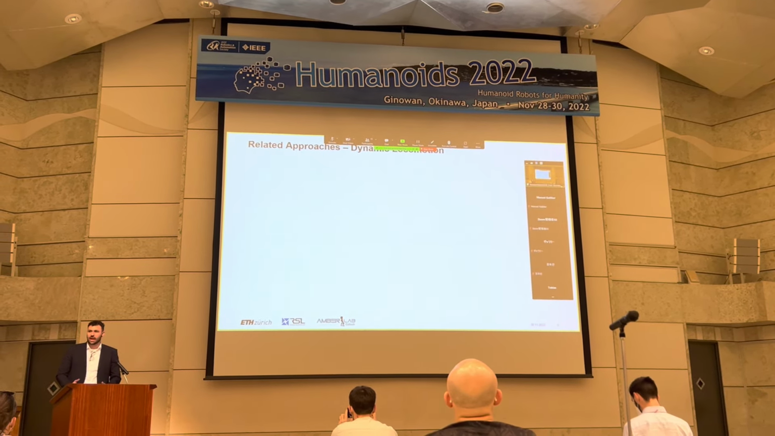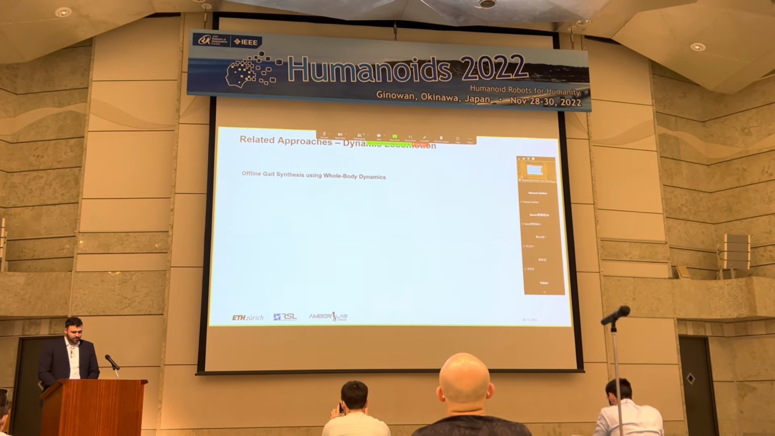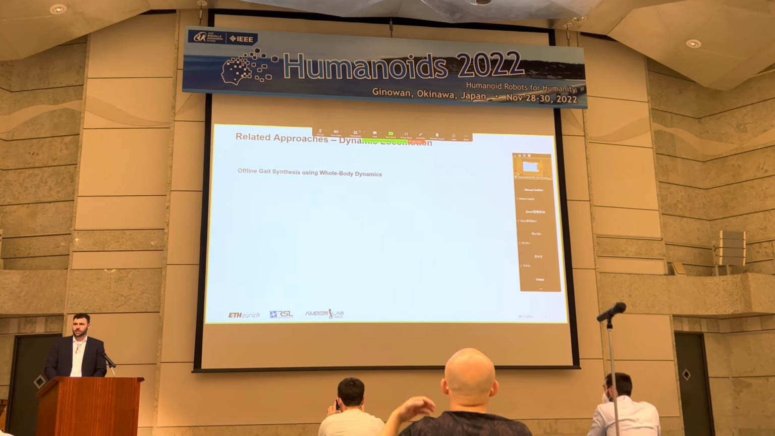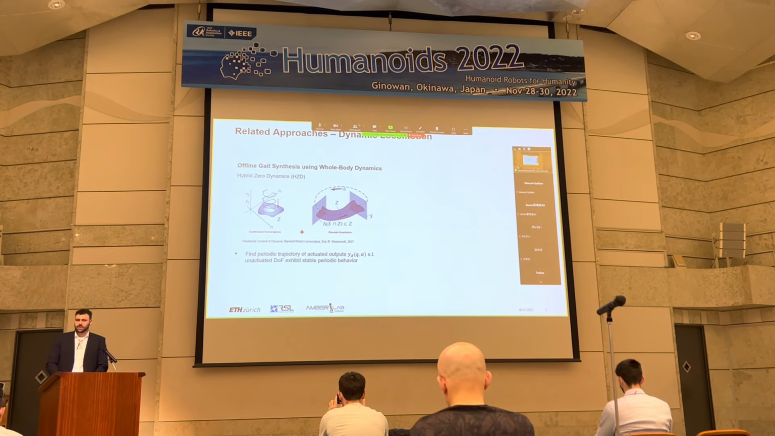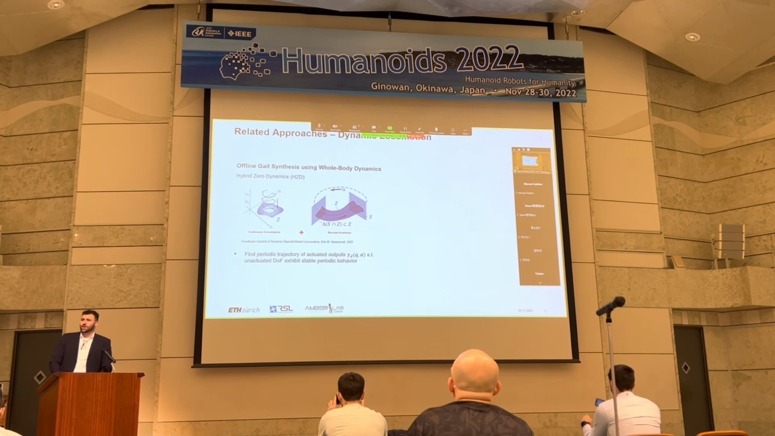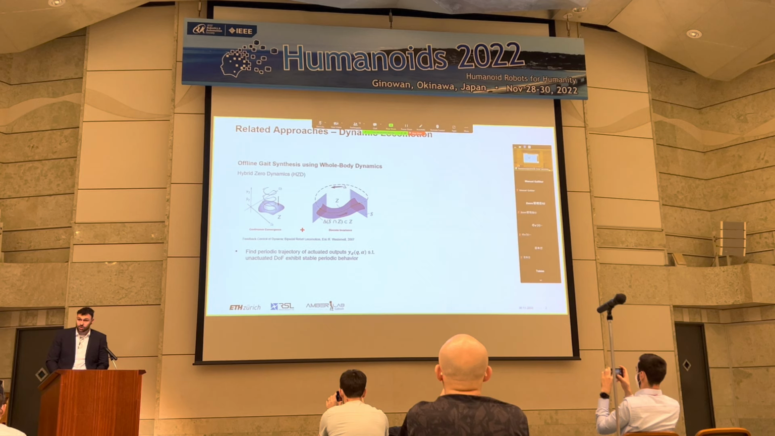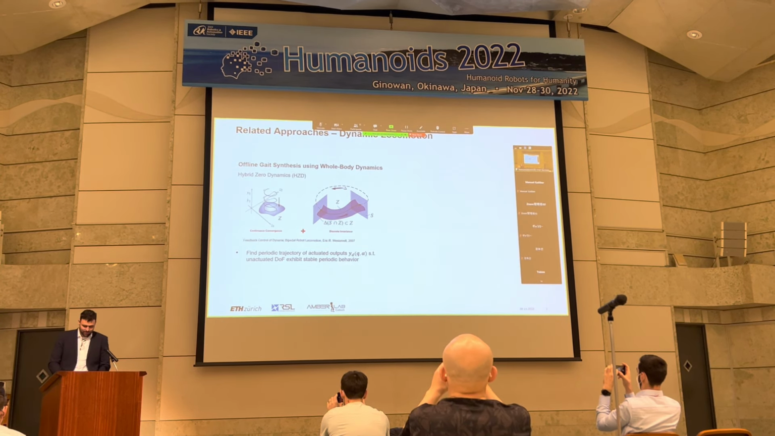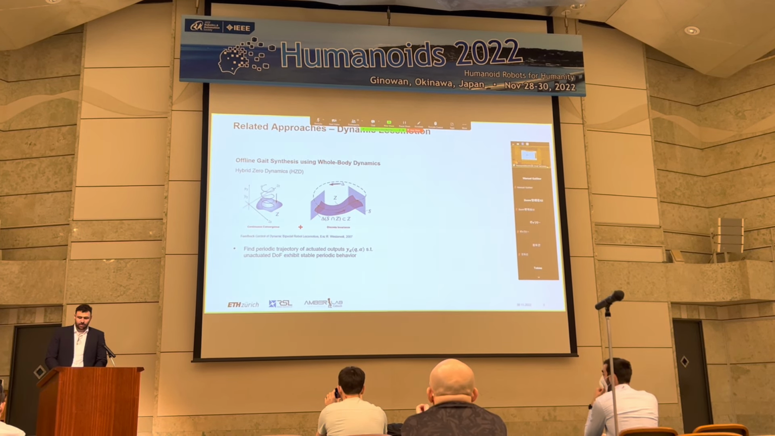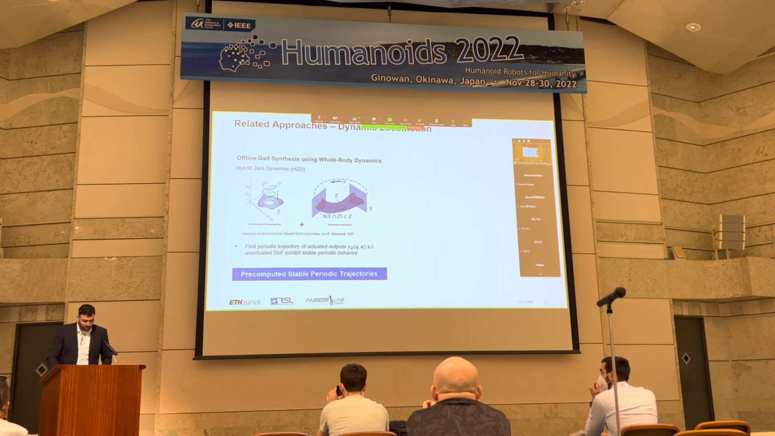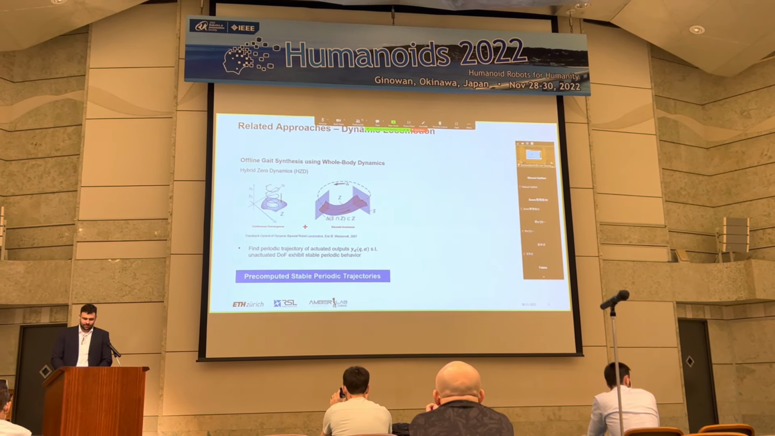How has the dynamic locomotion problem been solved so far? On one hand, we have offline gait synthesis using the whole body dynamics, where I would like to quickly highlight the method of hybrid zero dynamics, which uses numerical optimization to find periodic trajectories of actuated outputs, which correspond to our actuated degrees of freedom, such that the unactuated degrees of freedom exhibit stable periodic behavior. So it is possible to pre-compute stable periodic trajectories for walking.